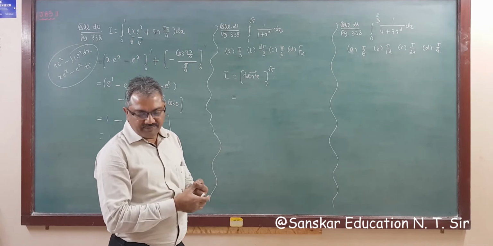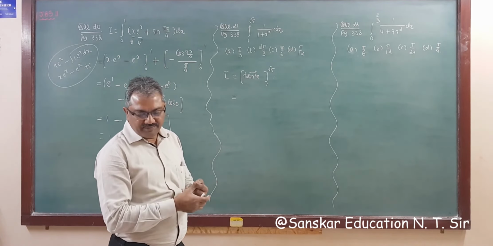Now tan inverse root 3 is the value for pi by 6 or pi by 3, 30 or 60, then pi by 3, right? So this is the value for pi by 3 and 1 for pi by 4. So 4 pi minus 3 pi divided by 12. So the correct answer will be pi by 12, and pi by 12, that is option number D, is your correct answer.